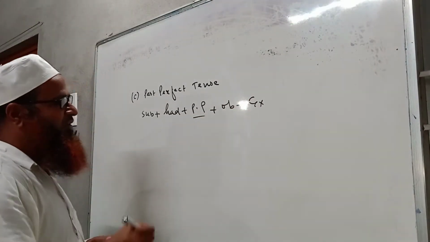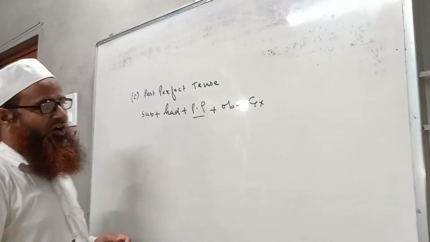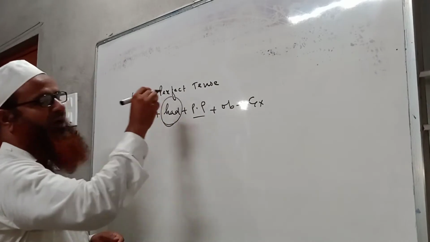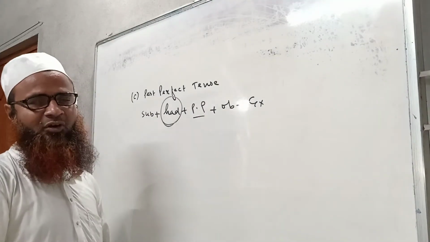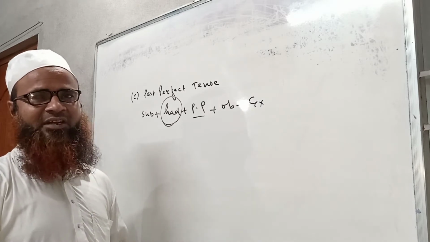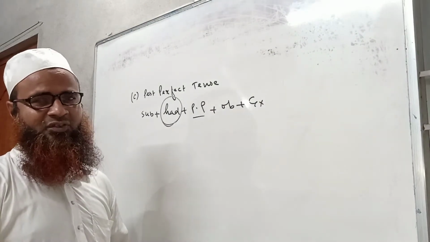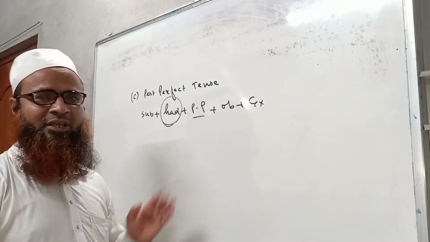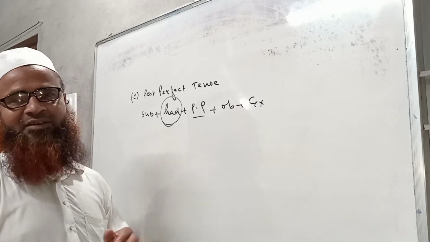So what is the difference between present perfect tense and past perfect tense? Only one word difference: in present perfect tense we use have or has, and in past perfect tense we use had, the past form of have or has. The same verb we use in present perfect tense and in past perfect tense.